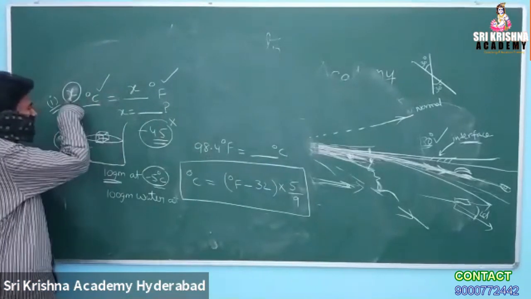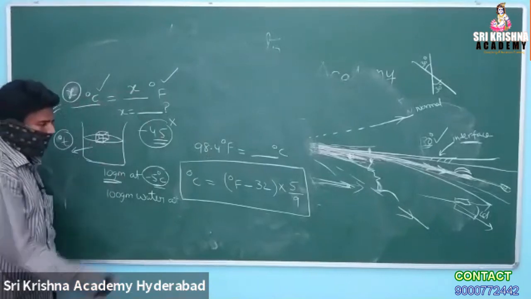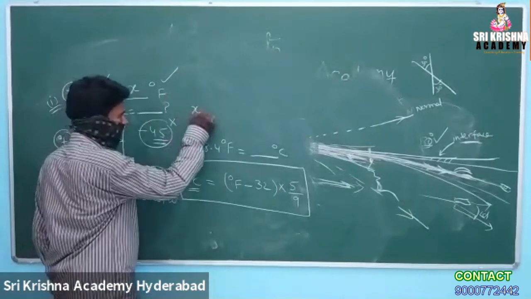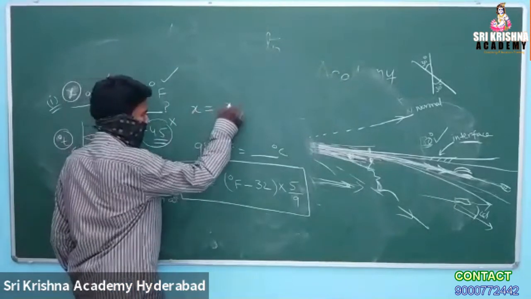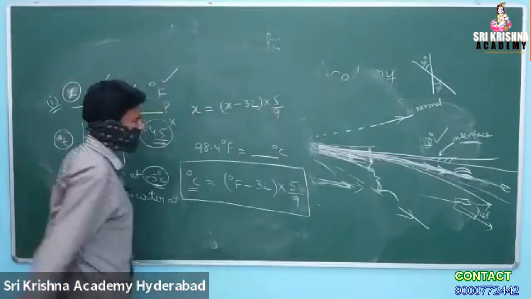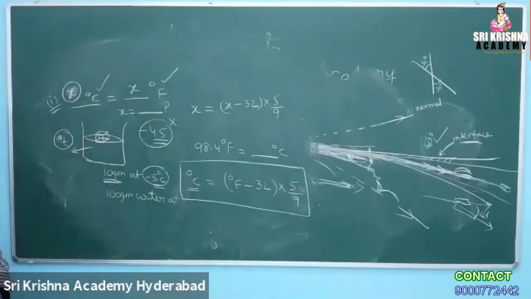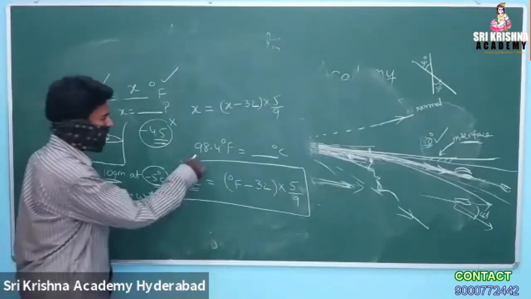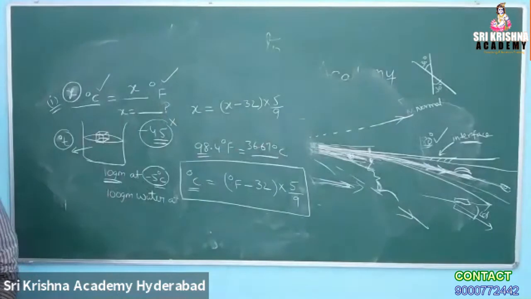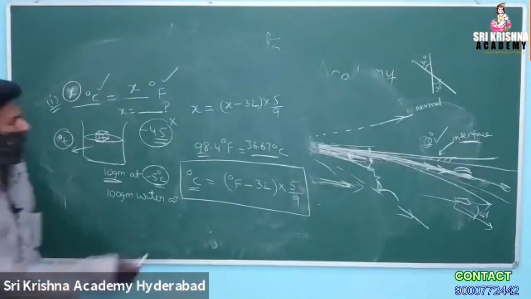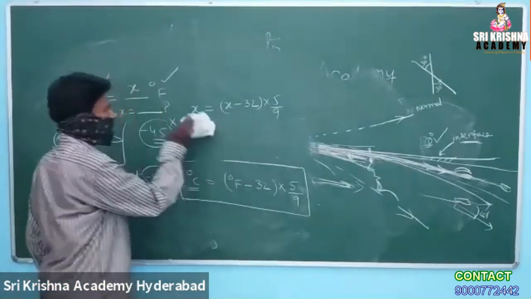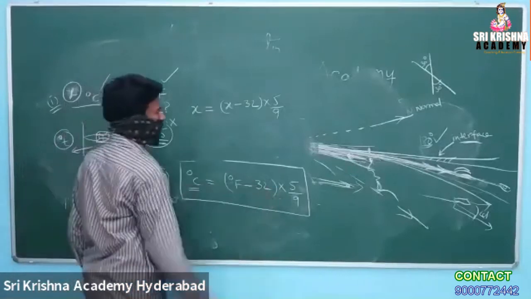We have already told, X degrees centigrade is equal to X degrees Fahrenheit. Let the X be kept in the position of degrees centigrade and degrees Fahrenheit. That is, X is equal to X minus 32 into 5 by 9. Is it not? So what is the next step? For human body temperature, you will get around 36.67. You calculate with the same formula.